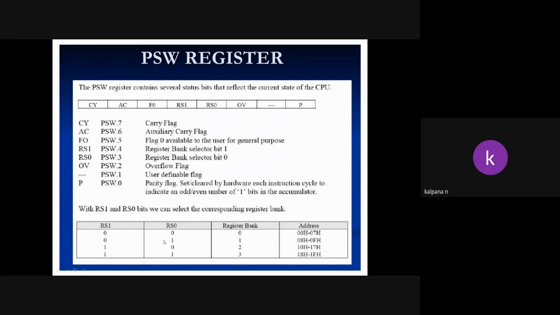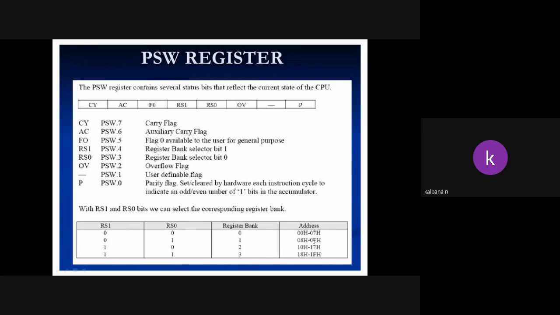Both are 0 means register bank 0 will be selected, meaning the data will be moved into addresses 00 to 07. It can occupy any address in 00 to 07. If RS1 is 0 and RS0 is 1, bank 1 will be occupied, meaning to store the data the controller can use addresses 08 to 0F.